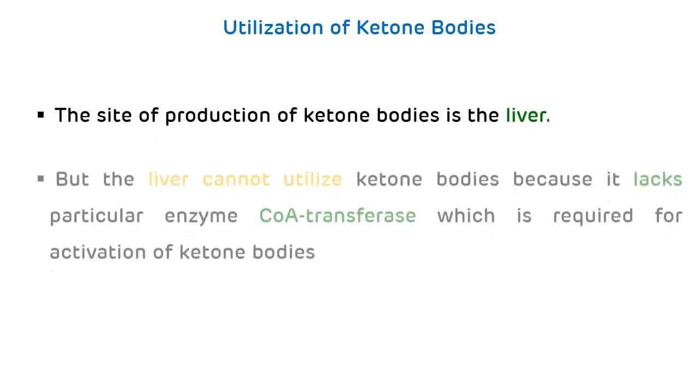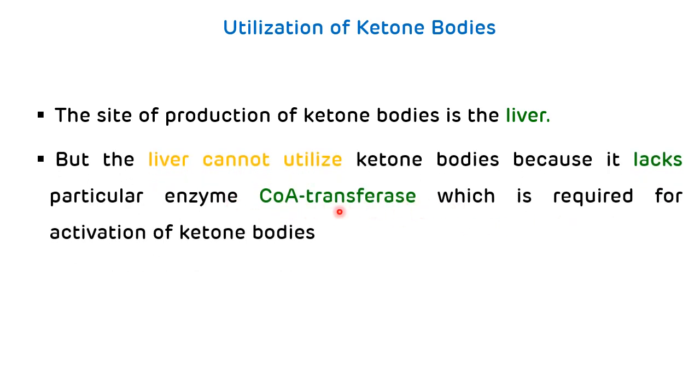Now, utilization of ketone bodies. Ketone bodies are synthesized in the liver, but the liver cannot utilize these ketone bodies because it doesn't have one particular enzyme, which is called coenzyme A transferase. It is also called thiophorase, which is required for the activation of ketone bodies. Liver doesn't have this coenzyme A transferase or thiophorase enzyme, so the liver cannot utilize the ketone bodies. Along with the liver, RBCs also cannot utilize the ketone bodies. RBCs rely only on glucose for the energy purpose.